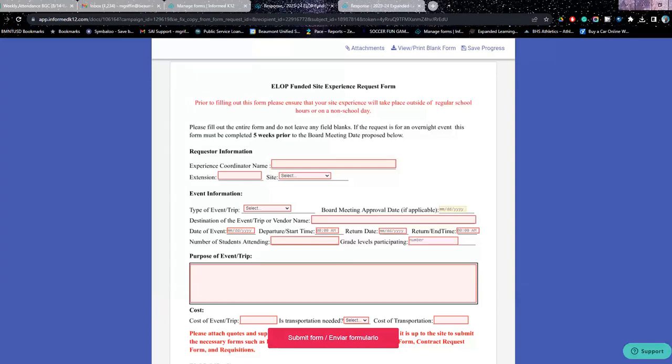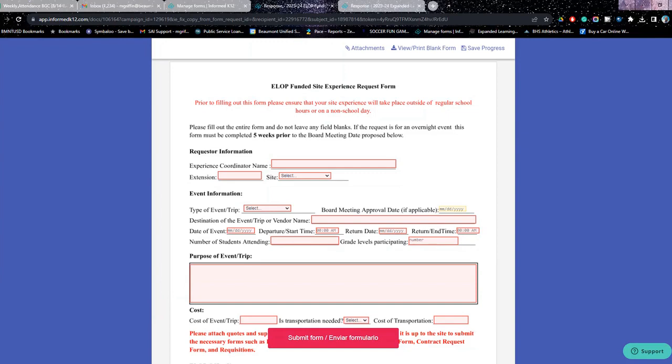I wanted to share with you a couple of forms that we'll be sharing out with sites today, specifically sharing out to admin and site secretaries so you can help pass those on as needed. The first one, a form that we're going to share out through K-12, is called the ELOP or Expanded Learning Funded Site Experience Request Form. It's quite the title, but this form really helps us provide funds to sites who might be wanting to do some kind of expanded learning activity.